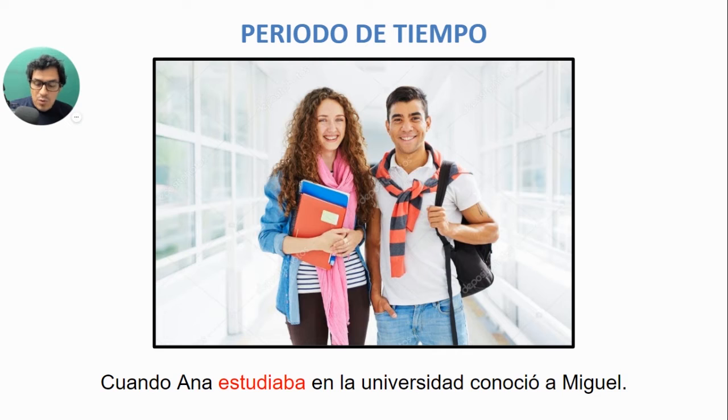This other example, cuando Ana estudiaba en la universidad, conoció a Miguel. Conoció, met, right? She met Miguel. Now, this happened when Ana was studying at the university. Cuando Ana estudiaba, imperfect tense, en la universidad. We also need the word cuando to set the period of time for something that used to happen. We have seen that we set the period of time for things that happened in the past. Now let's take a look at some examples.